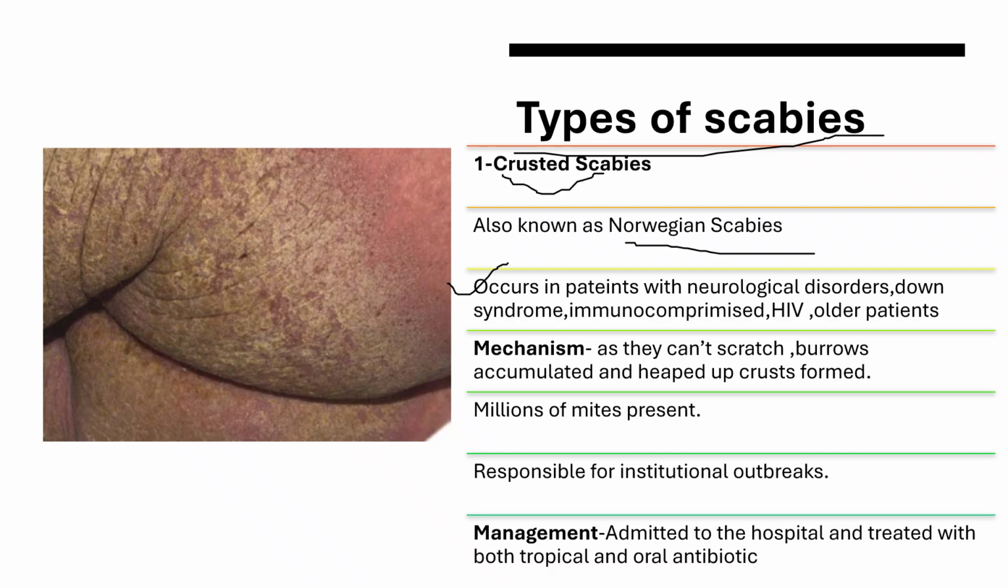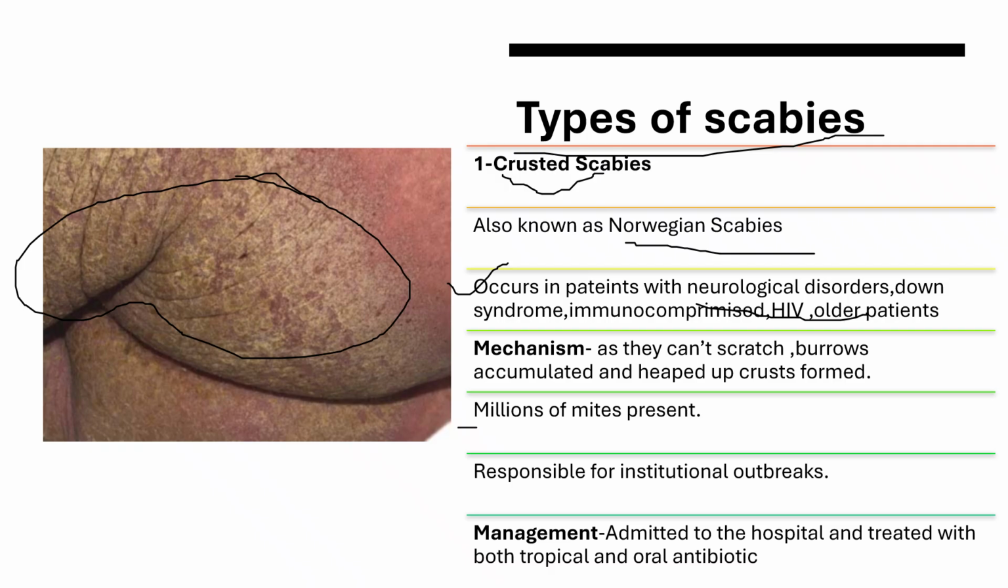But what he can add is that he can present the patient with a neurological disorder, Down syndrome, immunocompromised state, or a transplant patient, HIV, older patients whose immunity is down, or those who can't feel the itch. Itch is a normal protective phenomenon for this. So it can present as crusted scabies, and the mechanism is that they can't scratch, burrows accumulate, and heaped up crust is formed. Look at the heaped up crust. This is what crusted scabies is.